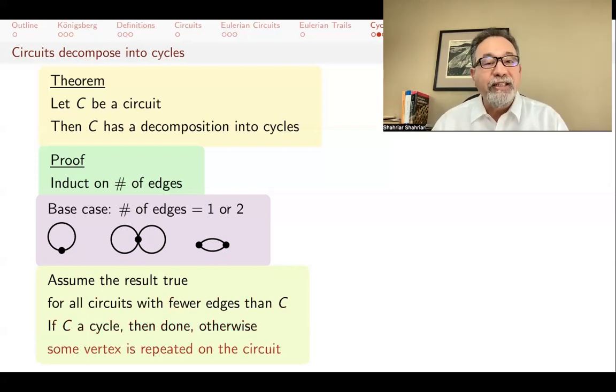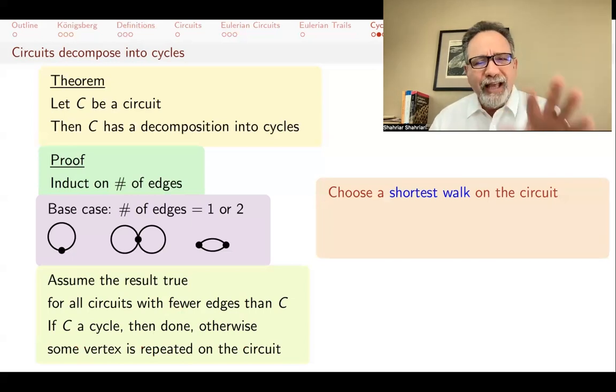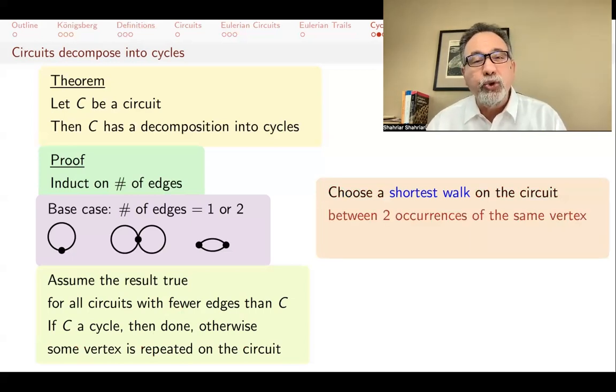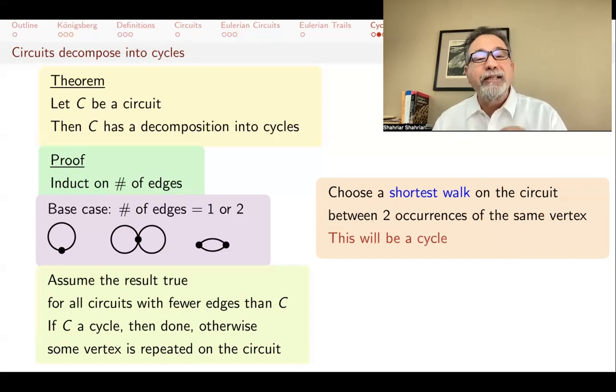Otherwise, some vertex is repeated on the circuit. If it's not a cycle, why is it not a cycle? It's a circuit. That might mean that some vertex is repeated, because cycles are circuits without repeated vertices. So if that's the case, go look at that circuit C and choose a shortest walk on that circuit between two occurrences of the same vertex. Say, this vertex is repeated again. What's the shortest walk that goes from this vertex to itself? That shortest walk must be a cycle, because if it's not a cycle, then you could have shortened it. So the shortest walk on a circuit between two occurrences of the same vertex must be a cycle.